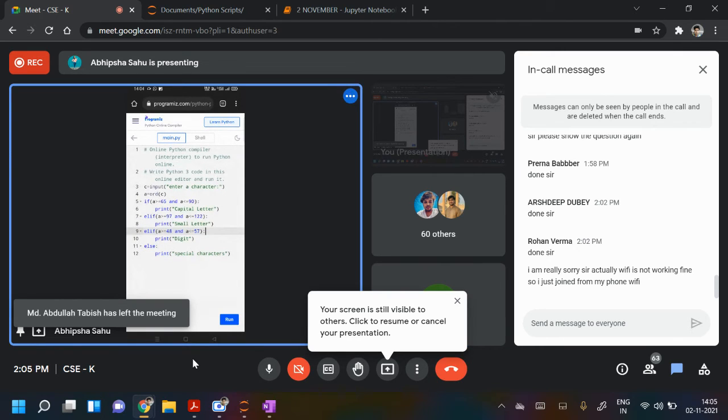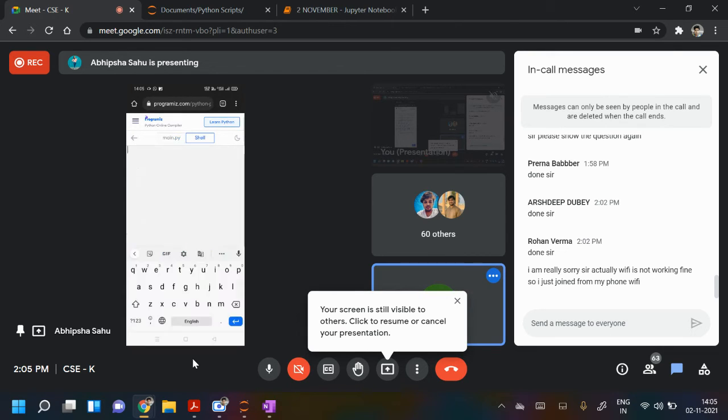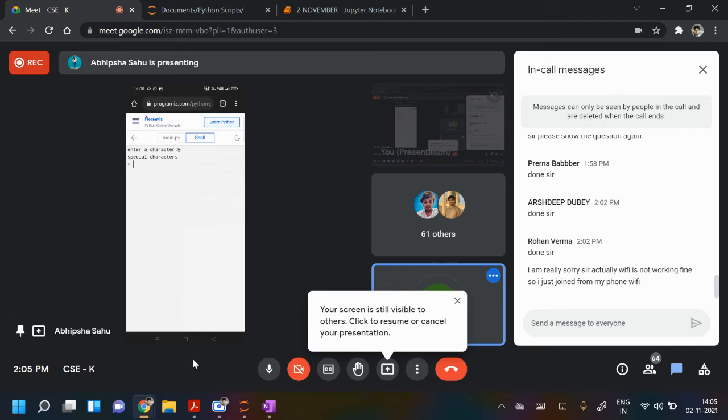So this is my program. Okay, yes. The input character is taken as the ASCII value, A. Then A between 65 and 90 is capital, 97 to 122 is small, and 48 to 57 is a digit. Otherwise, special character. Okay, run it. Okay, yes, fine. You can take different inputs.